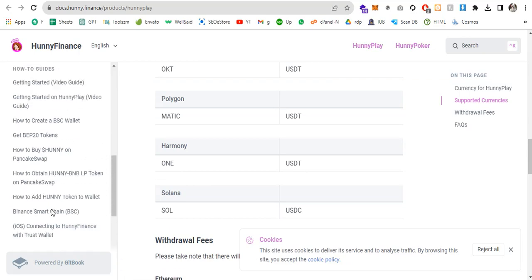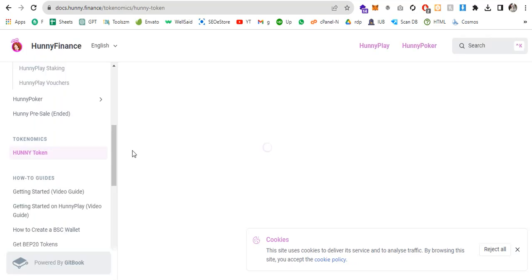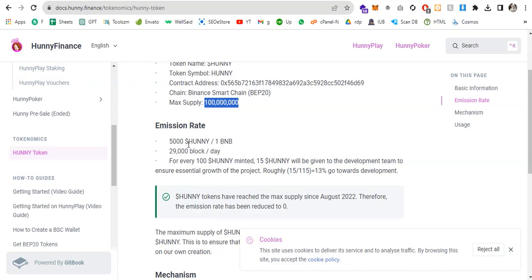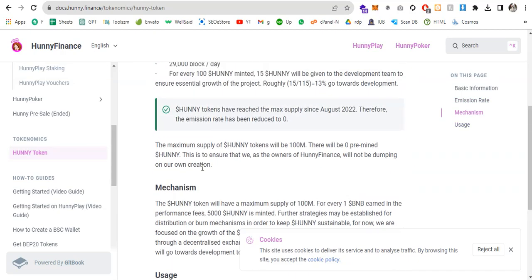Let's go to the Honey token that I am talking about, and everything is mentioned on that page too. This is the contract address on BEP20, max supply is 100 million, and the emission rate is also mentioned here. Everything is mentioned in the white paper. So this is how it works.